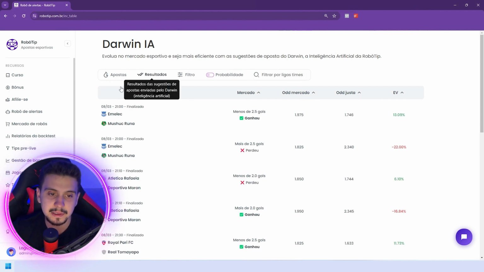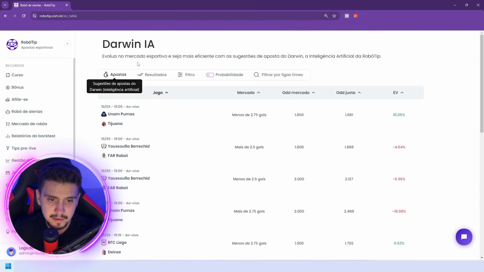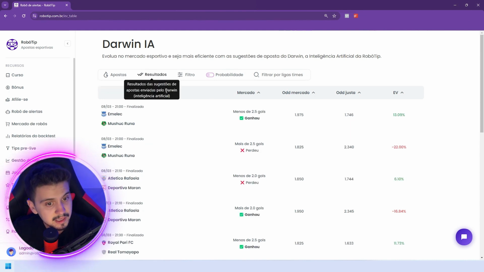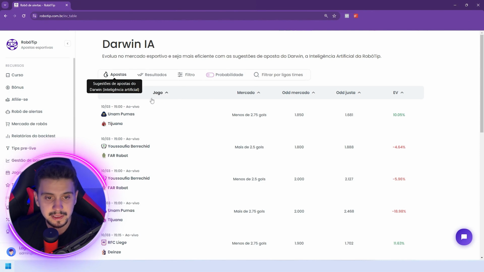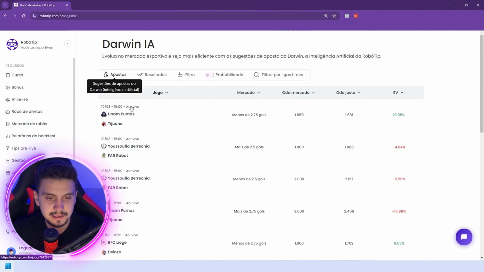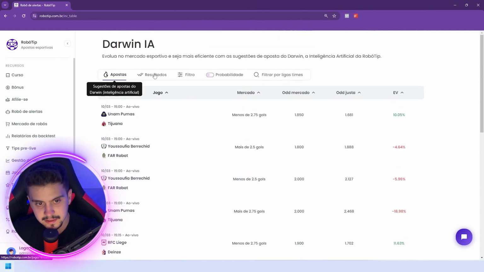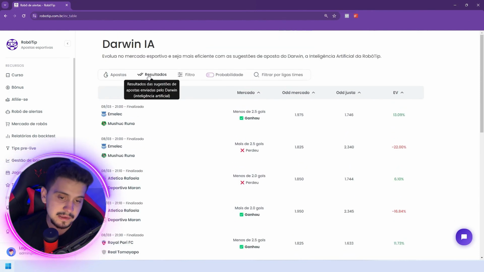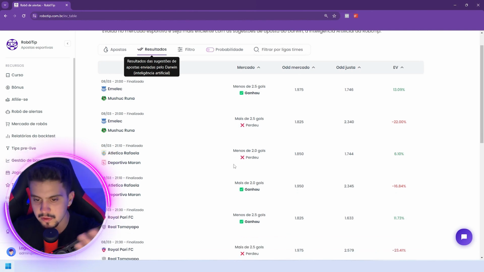The results tab is the exact same tab as the betting tab, but it shows the games that have been completed and their outcomes. The template is the same, but here you'll see completed games. You can see here we have live game status, live games about to start. Here we only have results of games that have already ended precisely because the result will come out after the game finishes. So 2.5 won, 2.5 lost, 2 lost, and here you have the EV, right?